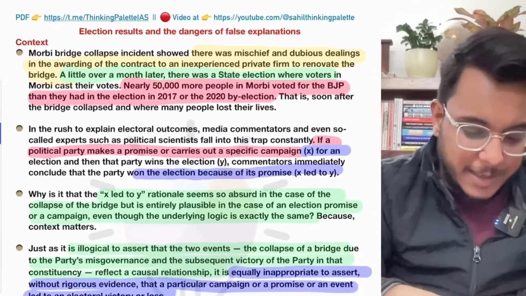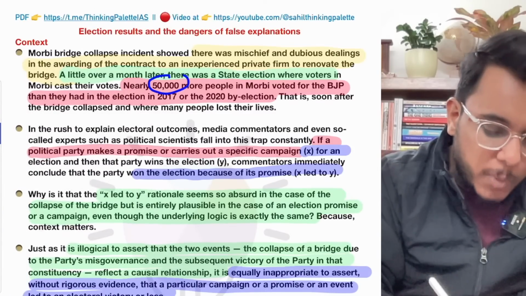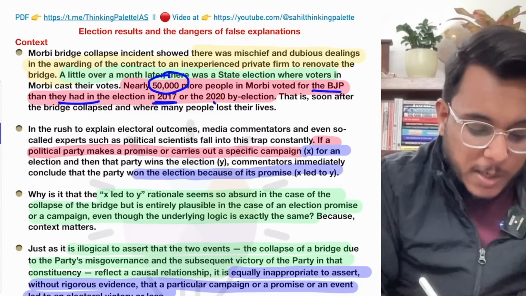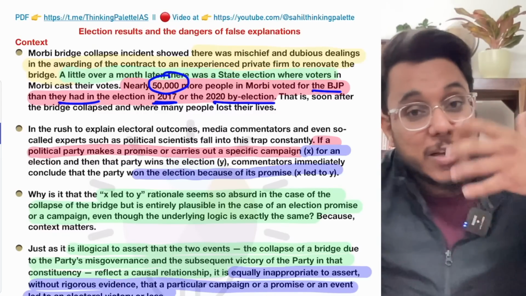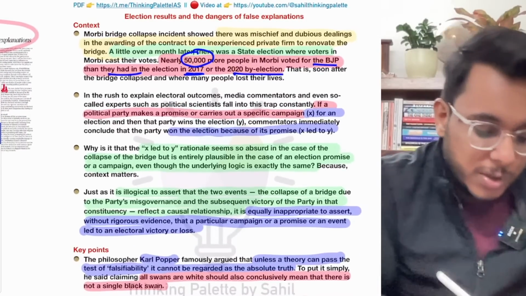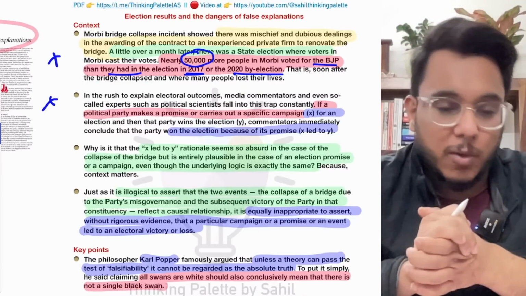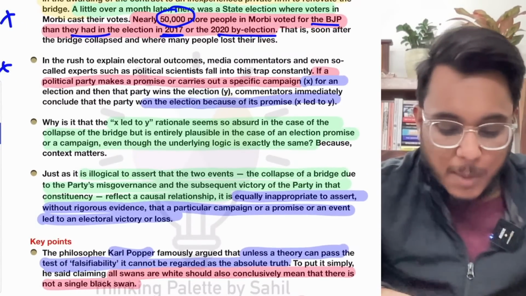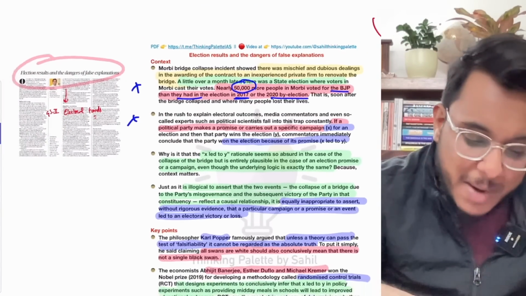Now, guys, it is being found that in the election, 50,000 more people voted for the BJP compared to the 2017 election or the 2020 by-election. So whatever support was there in 2017, the support actually increased. 50,000 more people voted. Now people are confused. They don't understand why this happened. It was called bad publicity, but no, it did not work. Now this particular example is being used to say that many times political pundits and political commentators make relations.